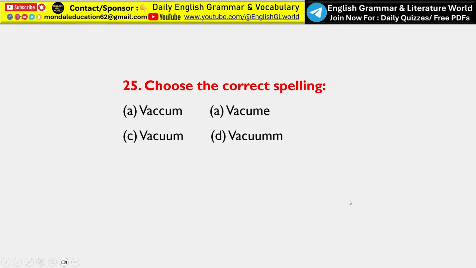Next one. So this is the last one. Choose the correct spelling. What is the correct spelling of the word vacuum? So here option A, B, C, and D is given. So what is the correct answer?